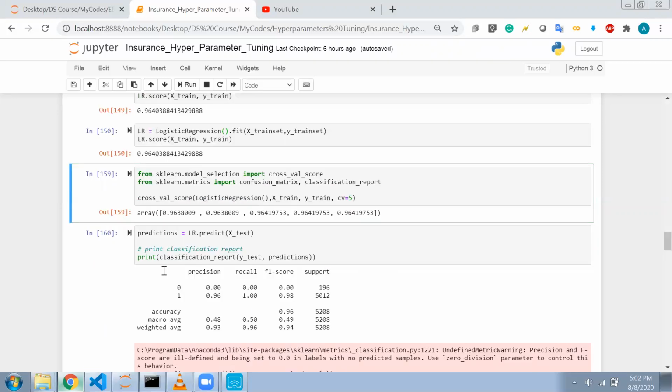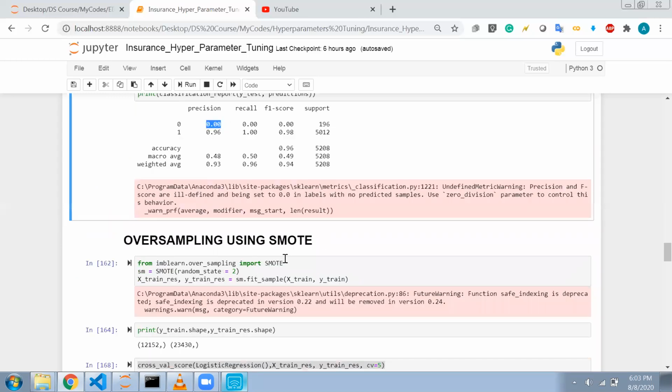Now I formed this classification report, and here you can see that the precision and recall for class 0 are coming out to be 0, and this is very bad news. Although the precision for the positive class is high, for 0 it is very bad. I want the accuracy for my positives to be very good, and for the negatives also to be very good. But here the positives are very good and the negatives are very bad. So this I don't want.